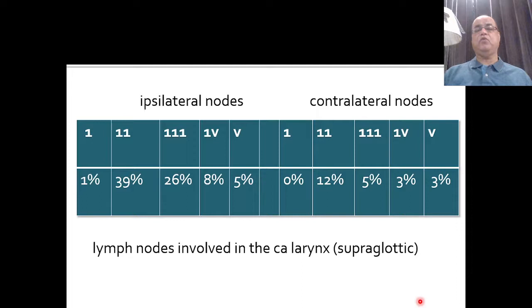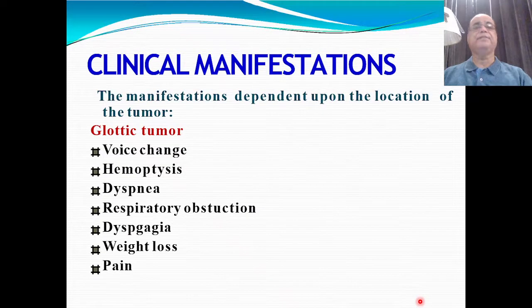So this is the spread of supraglottic growth in different stages, because as the disease advances, there are more chances of local and lymphatic spread of the disease.